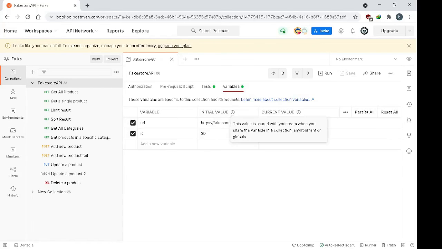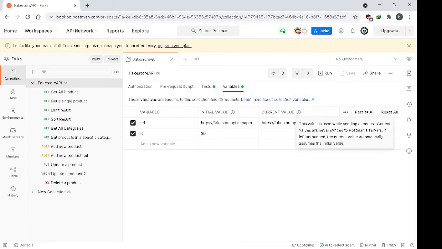And the internal value is the value that you share with your team and use globally. And the current value is the value that you use to send requests, and it is not sent to the server, so you set it to whatever we need to test. So in here, let's say the internal value is 20,